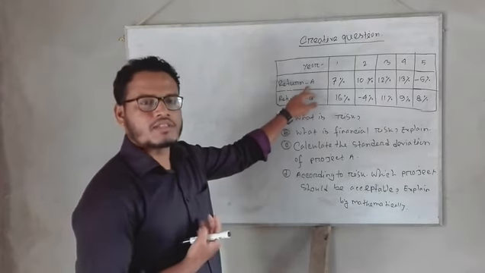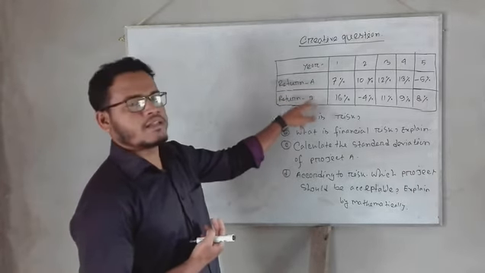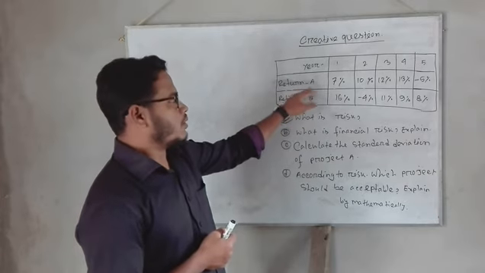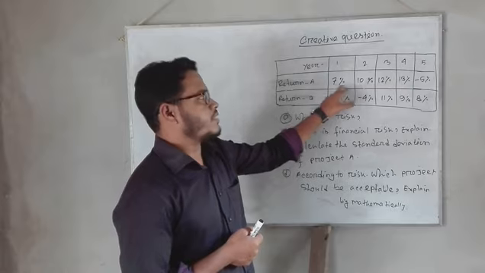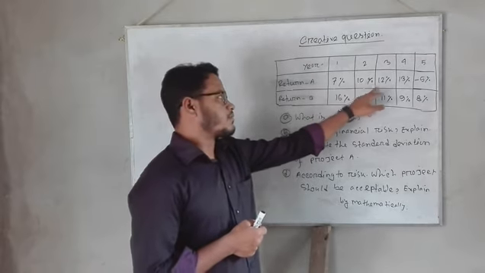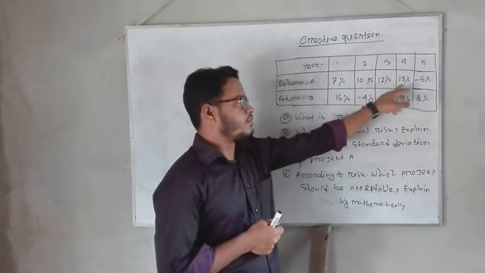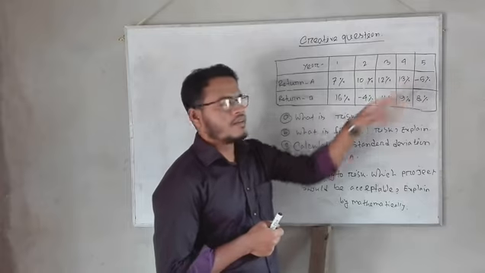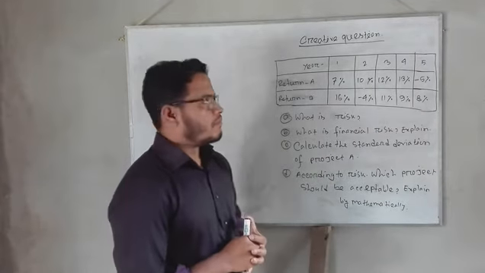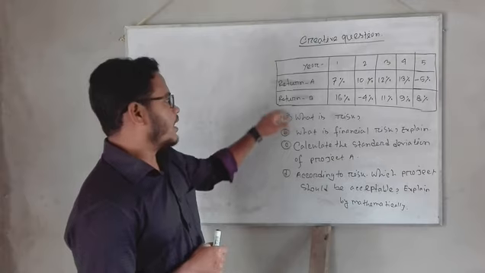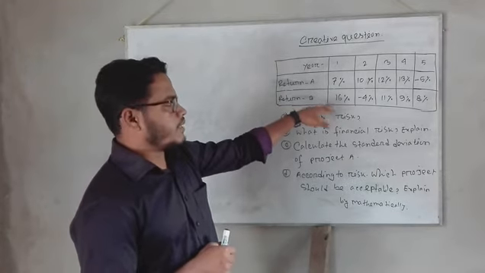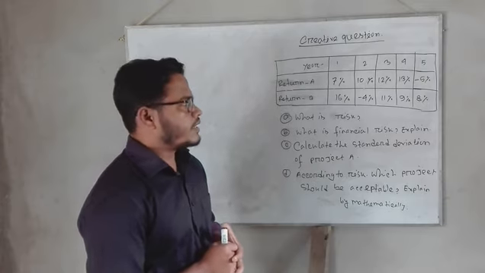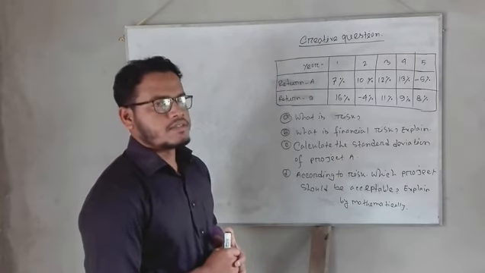There are two projects: one project is A and another project is B. So the expected rate of return of A is first year 7%, second year 10%, third year 12%, fourth year 13%, and fifth year minus 5%. And the return of project B is 16%, minus 4%, 11%, 9% and 8%.